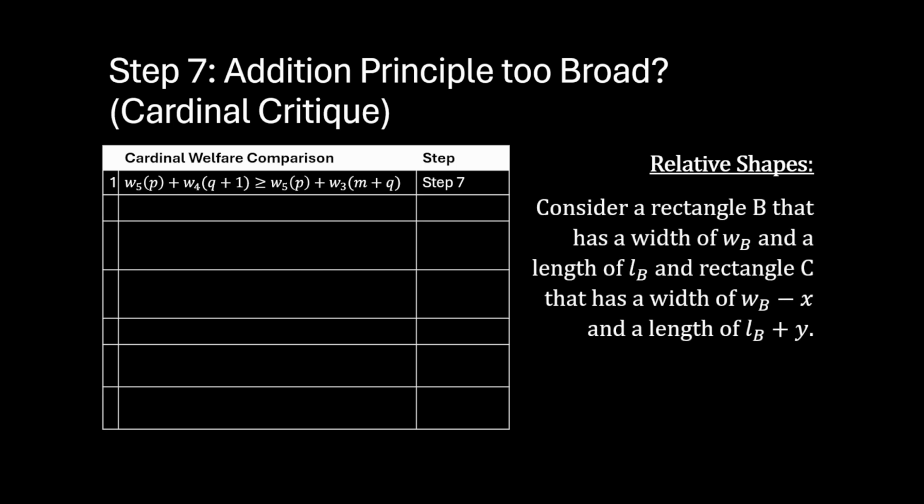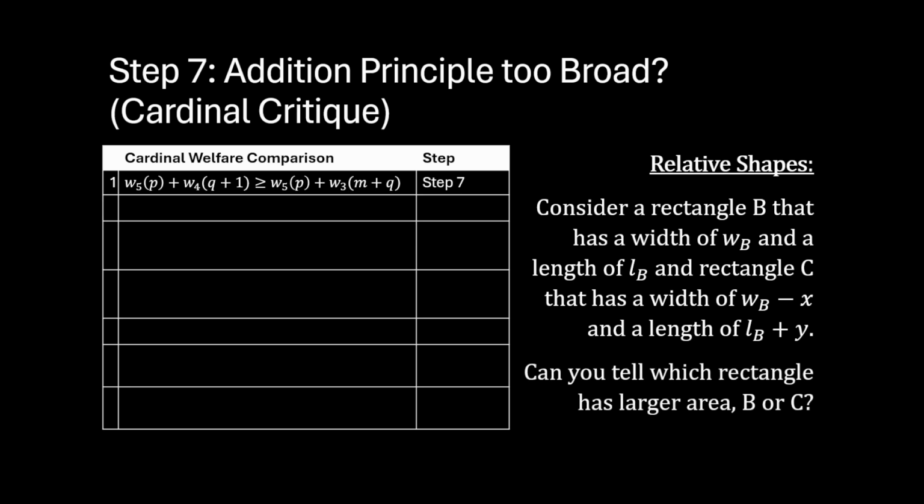We can consider a rectangle B that has a width of WB and a length of LB, and a rectangle C that has a width of WB minus X and a length of LB plus Y. We can ask ourselves the question, can you tell which rectangle has a larger area, B or C?